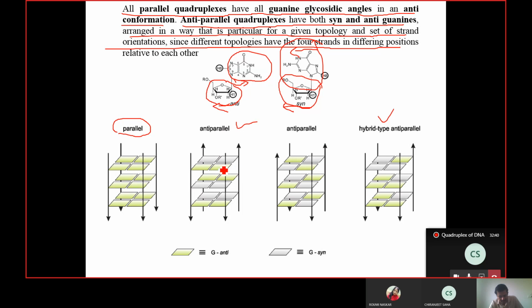Yet in these two, strands are parallel to each other and others are anti-parallel, and I think we have a name for that also. And here, 3 strands are running parallel, 1 is anti-parallel. So depending on the nature of the orientation of the nucleotide chain, the base can be either syn or anti. But one thing is very sure, that if it is parallel quadruplex, all of the glycosidic bonds will be in the anti configuration.